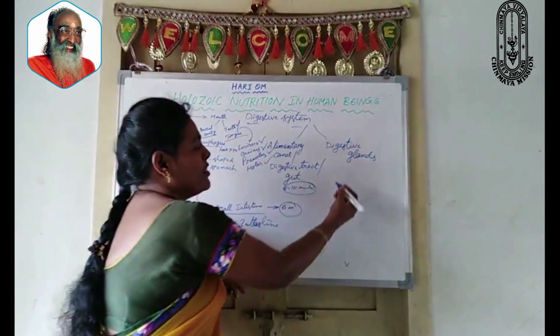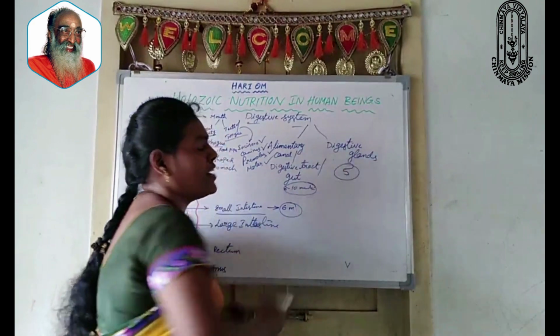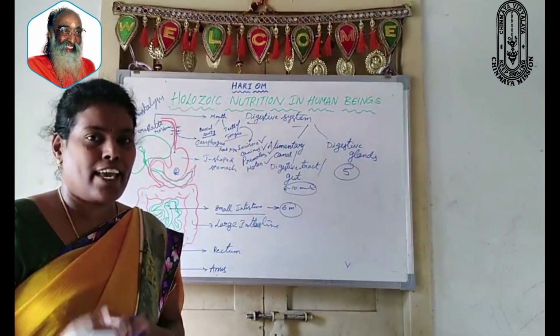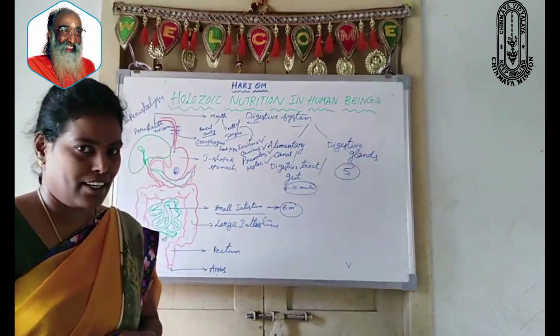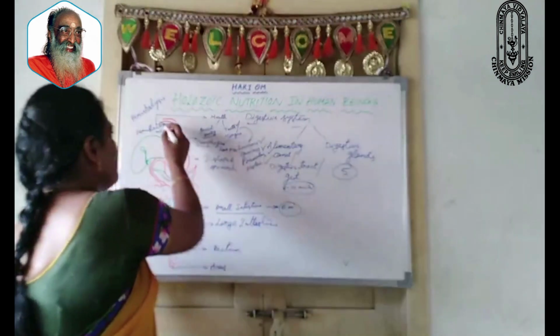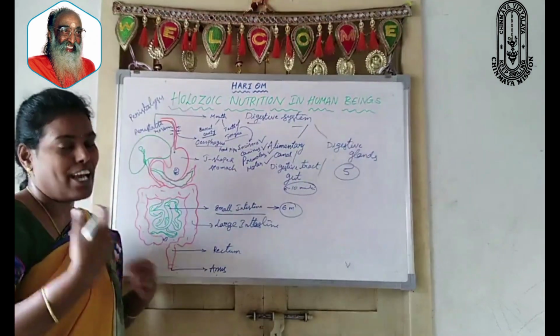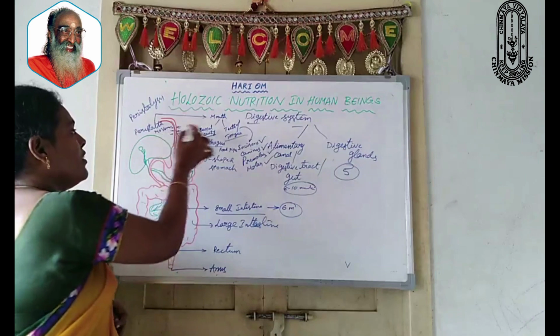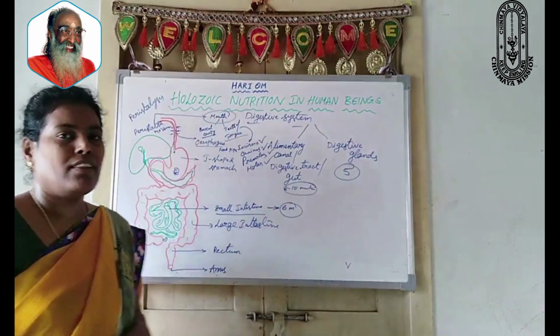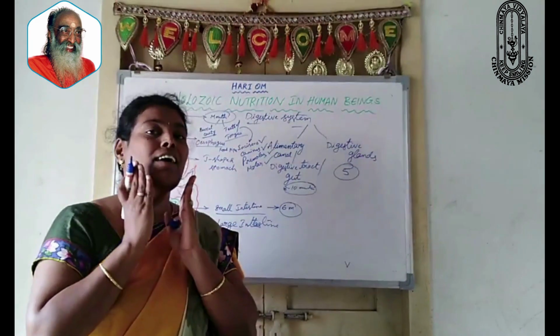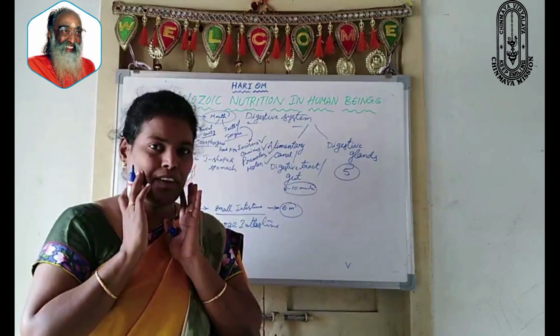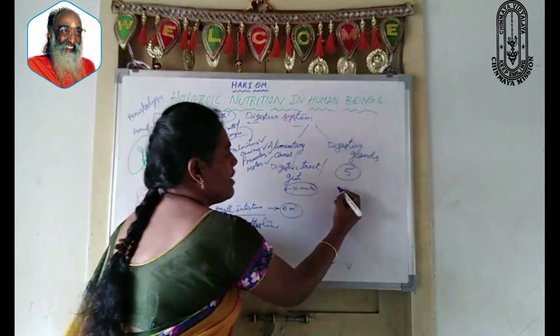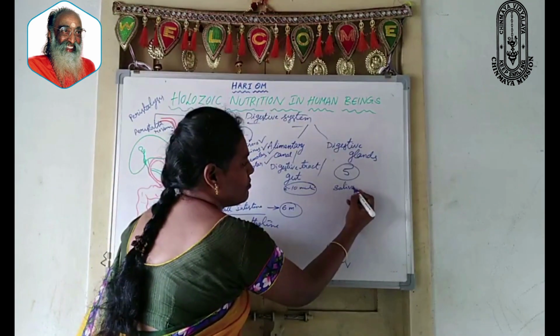Here we have to discuss 5 important digestive glands which take part in the digestion of food materials. First of all, we have to see from mouth to anus how many types of glands are there. Let us see. In the mouth area, that means in the buccal cavity area, on either side of the tongue, 3 pairs of salivary glands are present.